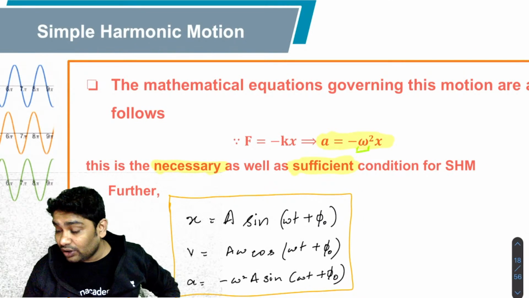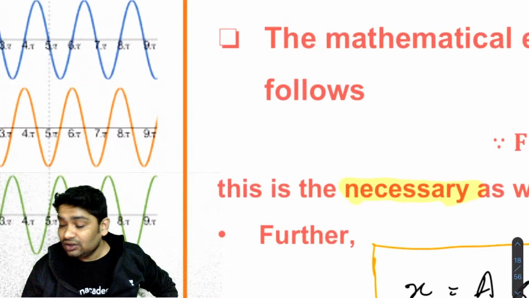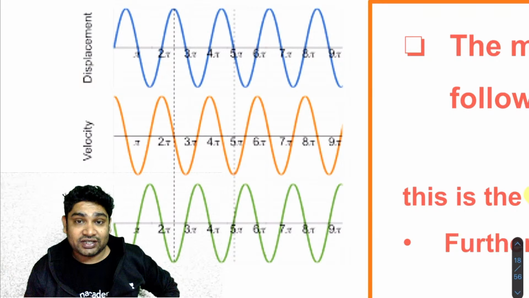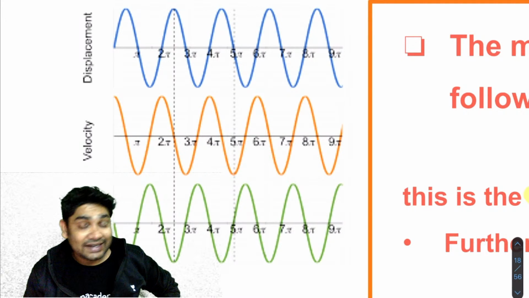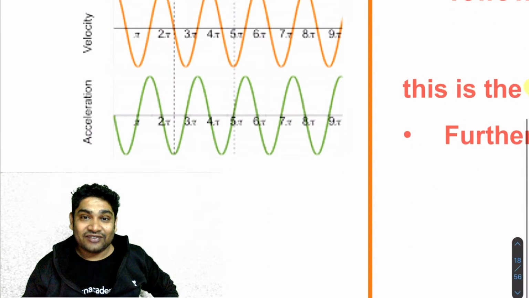All right. Now, if you look at the graph, this is what the graph would look like. So displacement, velocity, and acceleration graphs, these are again in accordance with the equations that we just derived. The first one, displacement graph, you will realize is a sine graph. Second one, velocity graph, is a cos graph. Finally, the third one, the acceleration graph, is the minus sine graph.